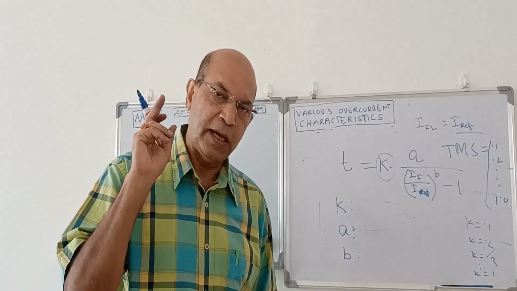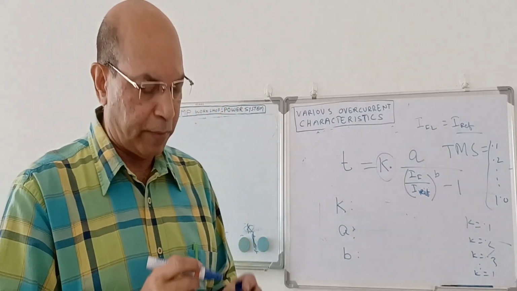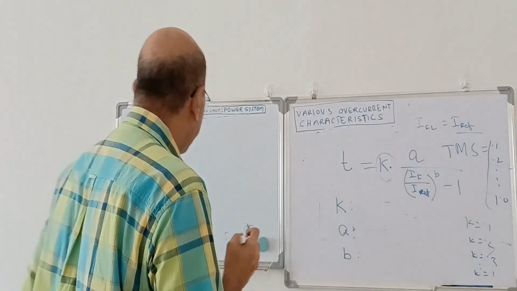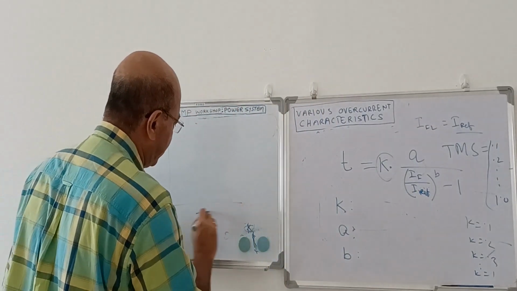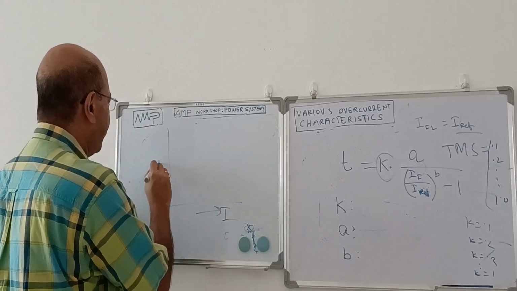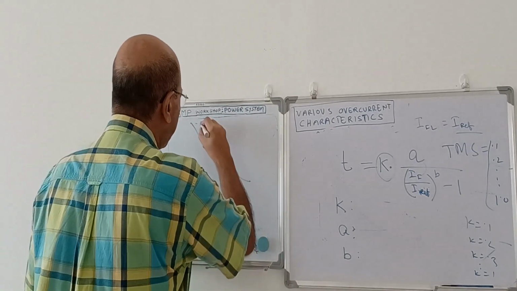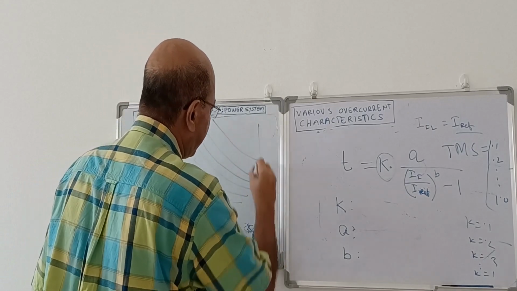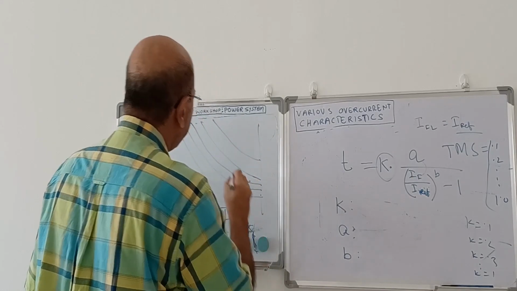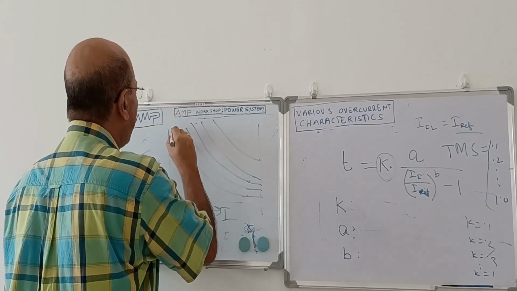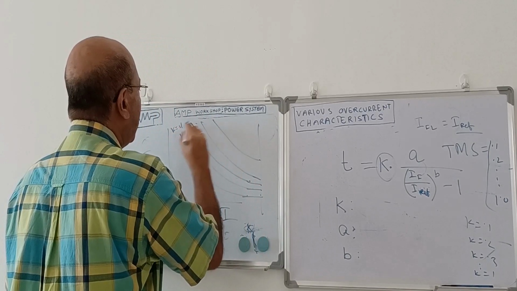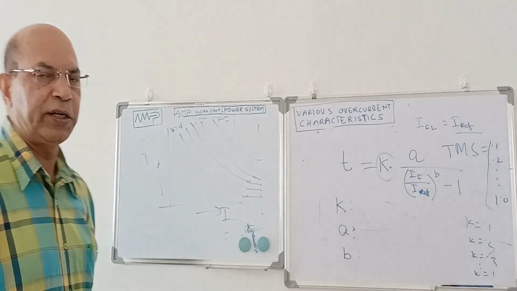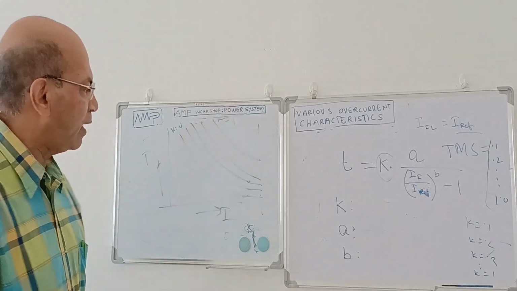That's why in any overcurrent electromagnetic relay, we have 10 TMS values. If you plot a curve of time against current, the TMS curves will look like this. There will be 10 sets of curves like this, all fixed at the end. The lowest one is K equal to 0.1, and the last will be K equal to 1. If you see the electromagnetic relay characteristics curve, you can see these 10 curves.